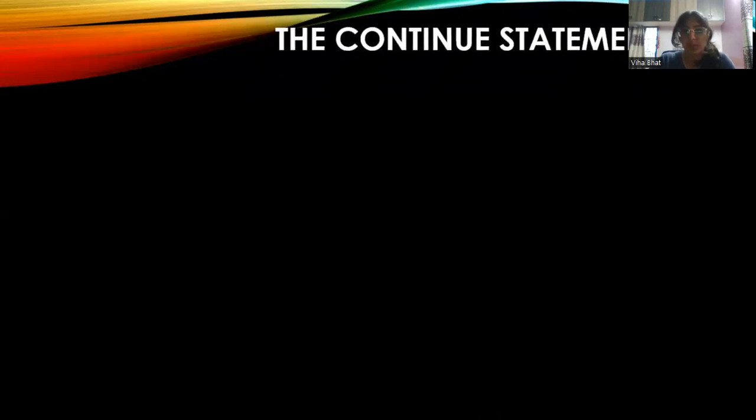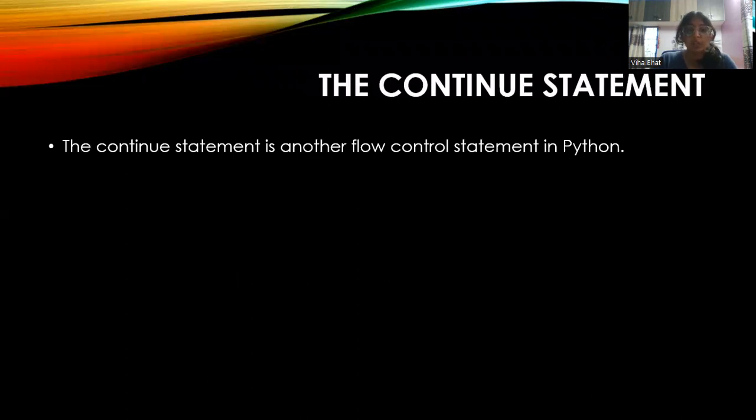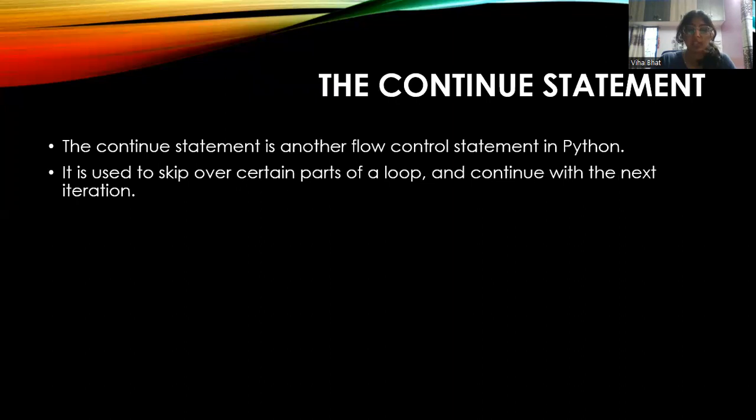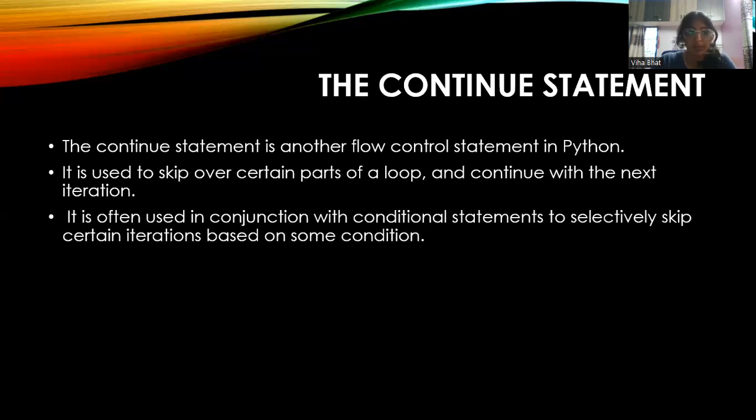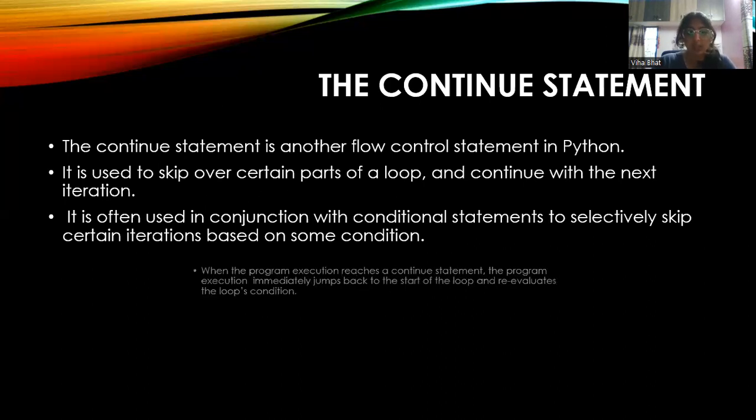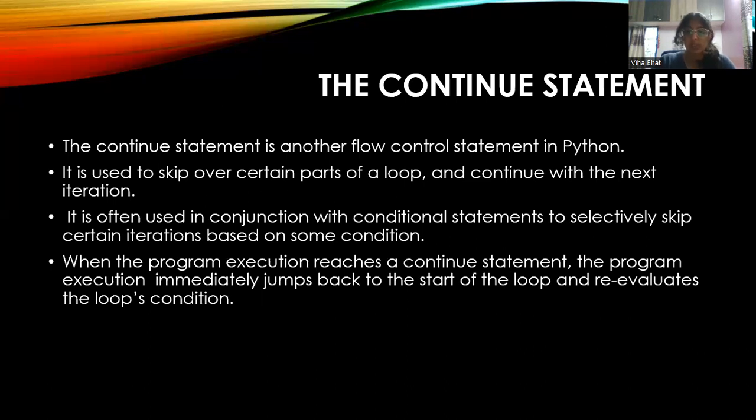So next we are going to talk about the continue statement. The continue statement is another flow control statement in Python. It is used to skip over certain parts of a loop and continue with the next iteration. It is often used in conjunction with conditional statements to selectively skip certain iterations based on some conditions. When the program reaches a continue statement, the program execution immediately jumps back to the start of the loop and reevaluates the loop's conditions. So it comes out of the particular iteration, goes to the next iteration and checks the next condition.